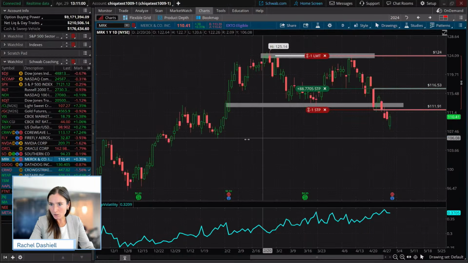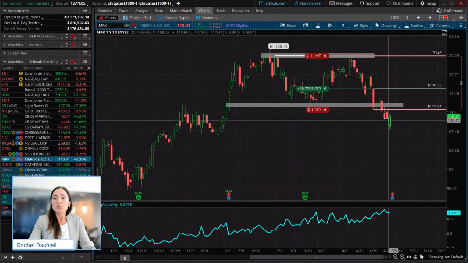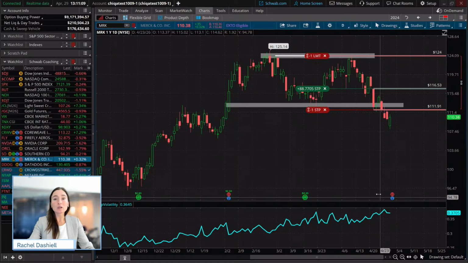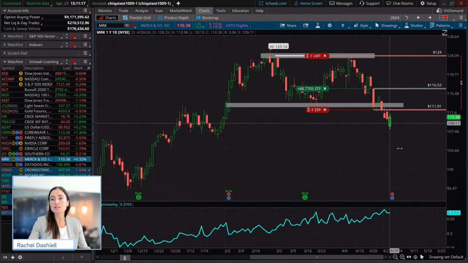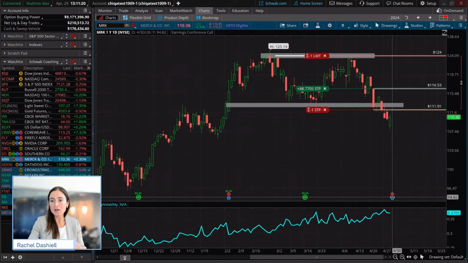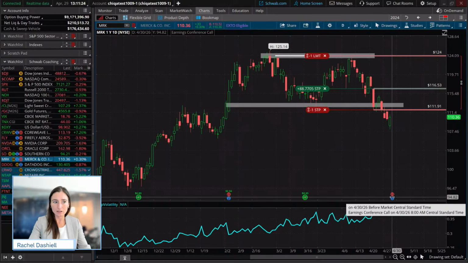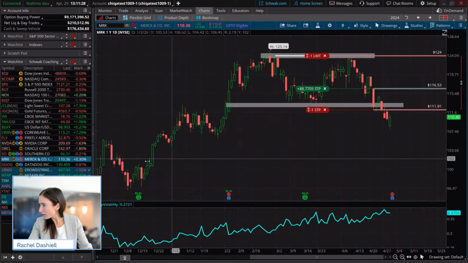Okay, a couple other ones that we had as well that haven't gotten triggered yet. Merck was one of the ones here that we said, hey, this could be a failed pattern. Same thing that we just saw before. We're using that one breakout candle as a pivot. We haven't seen that yet. Looks like momentum maybe to the downside heading into the earnings announcement tomorrow before the market.